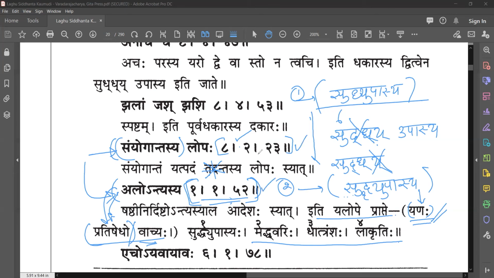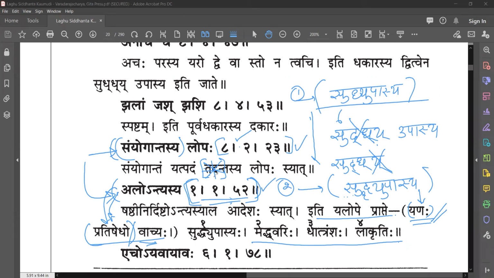I'll just get back to you tomorrow. Also, you crossed out tadantasya and you put only tasya. But all the editions of Laghu Siddhanta Kaumudi I've seen have in the vritti here tadantasya. So I have a doubt whether this is actually a mistake. Yeah, actually, this is what my teacher asked me to correct. They've probably got it from Varanasi.